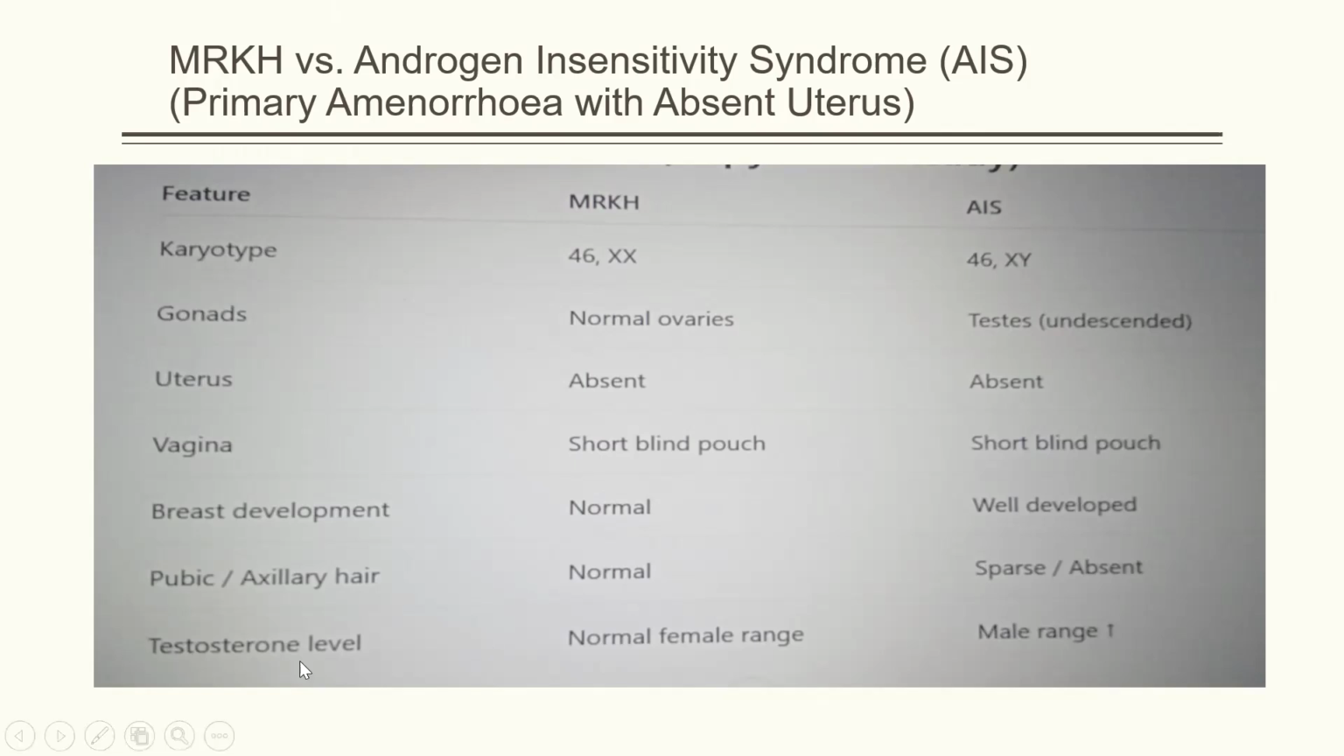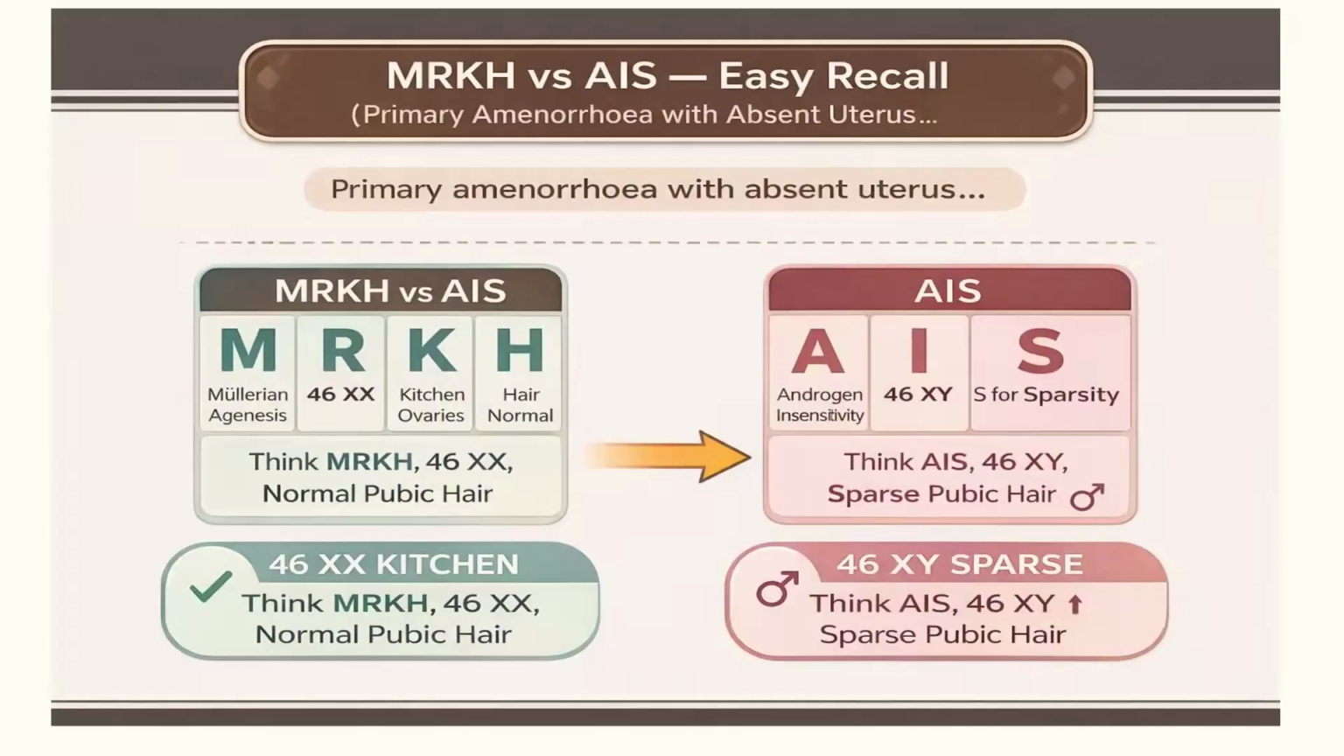And to talk about the testosterone level, they are normal female range, and in AIS they are sometimes normal and sometimes they are in increased level. Okay, so this slide is very important for you all. Now I have brought this very beautiful picture for the better memory, better retention of the difference between the two, that is MRKH and the AIS.